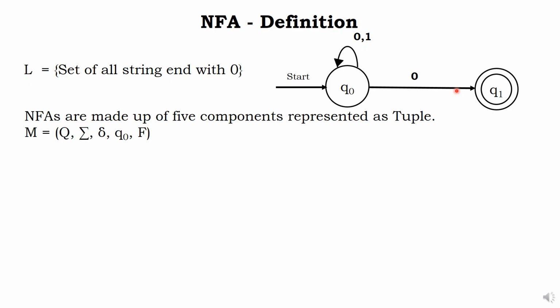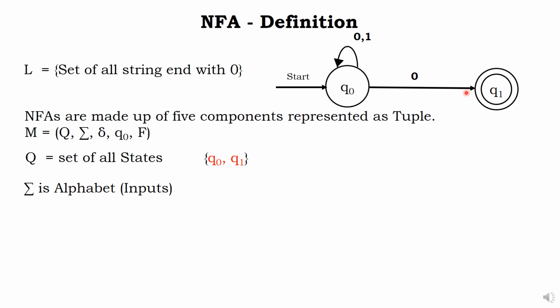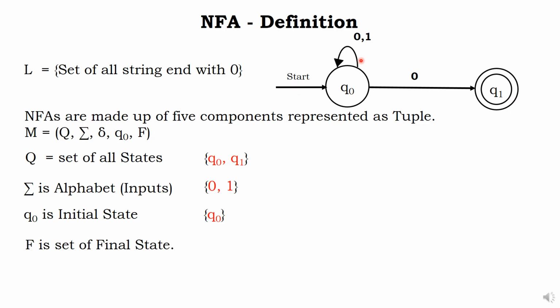The NFA is also made up of 5 components, 5 tuples, similar to DFA: Q, sigma, delta, Q0 and F. What is Q? The set of all states. In this example, Q0 and Q1. What is sigma? That is the alphabet, in this example 0 and 1. Q0 is the initial state. F is the final state, which is Q1.